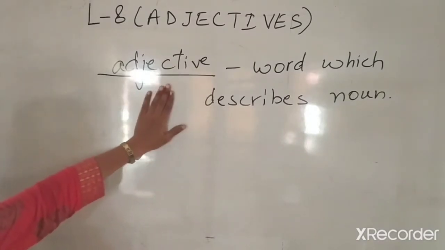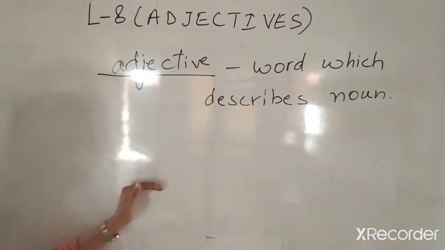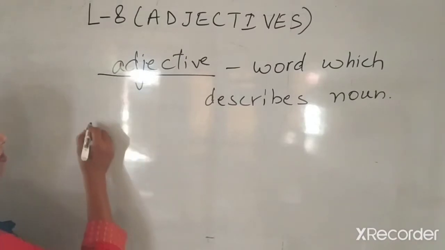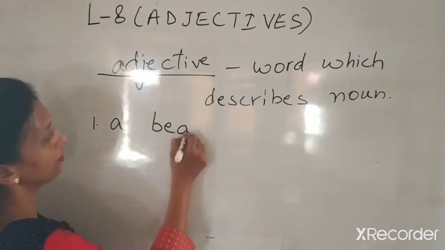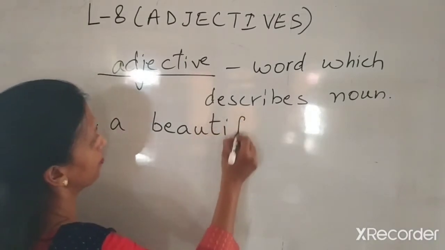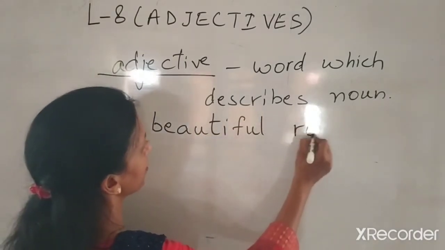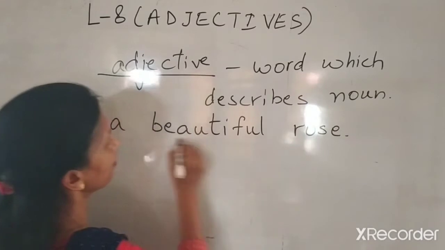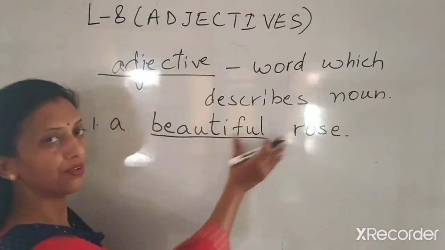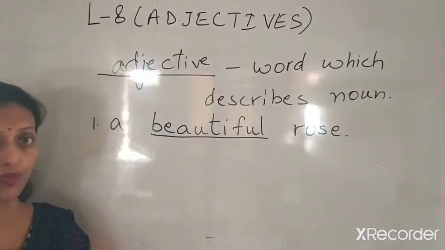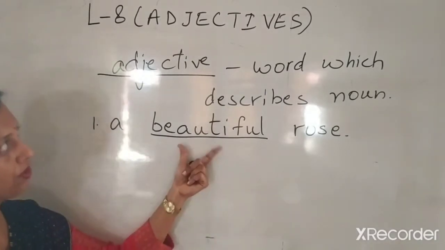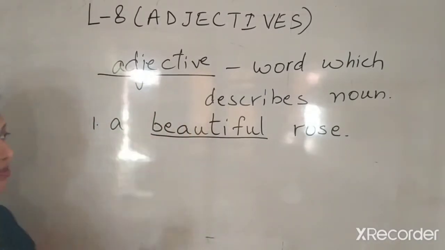Now this is adjective. Let's make it more clear by taking examples. Suppose the first example I say, a beautiful rose. Now what is this word beautiful doing? Beautiful is defining the word rose. It's telling about the rose that the rose is beautiful. So now this word beautiful is an adjective.